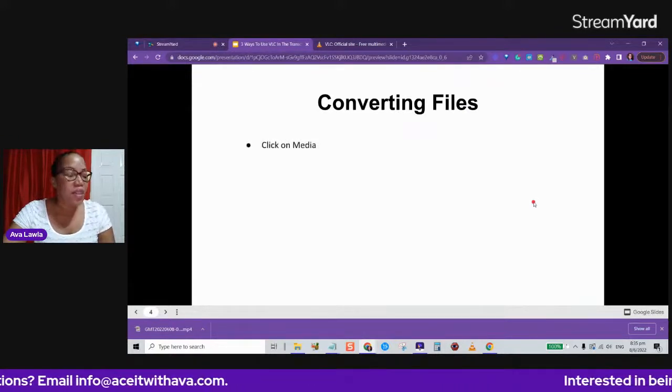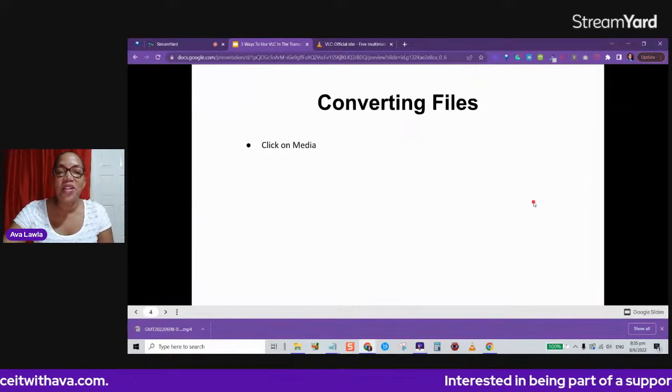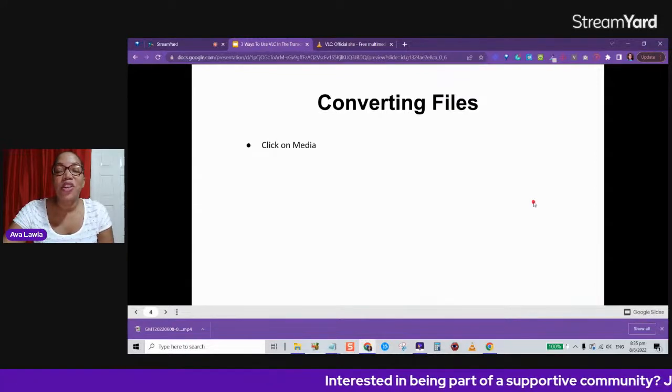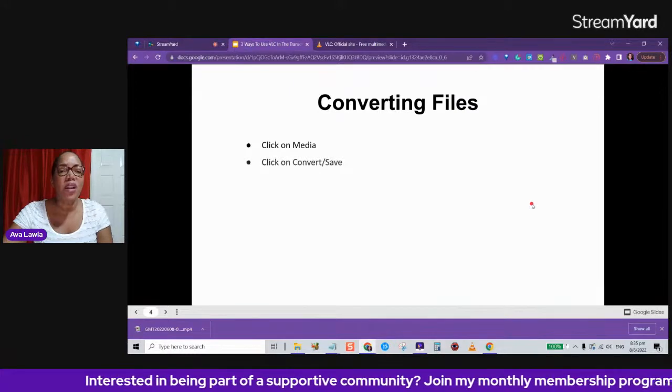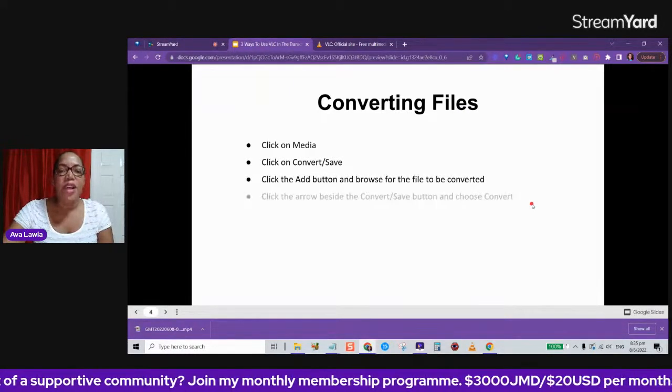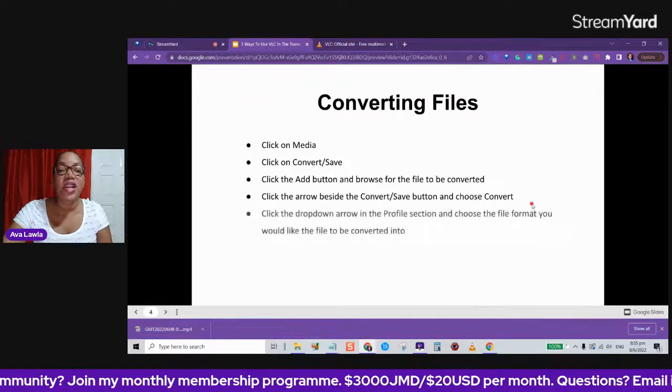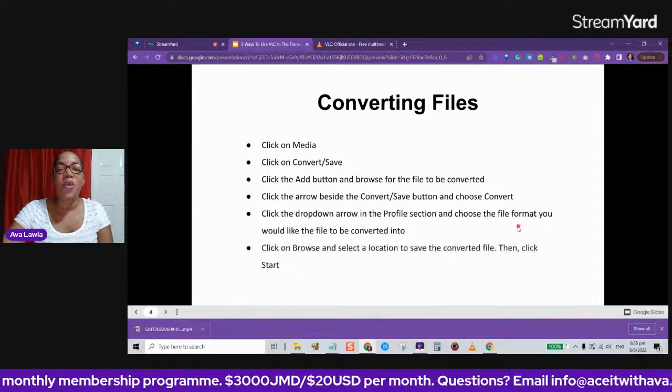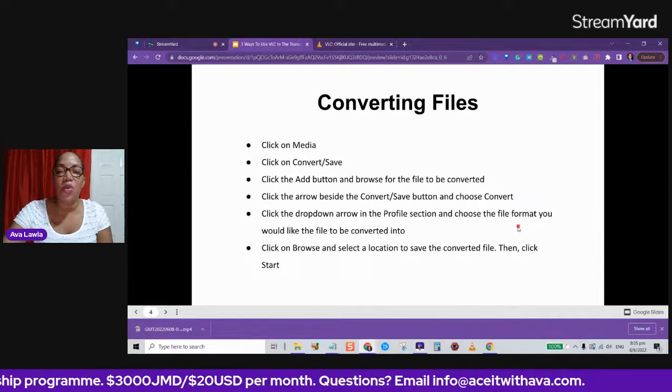All right, so these are the steps that we'll go through to convert a file, just going through the steps, and then we'll actually look in VLC to see how to do that. So you would click on media, click on convert or save, click on the add button, look for the file you want to convert, and all these things right here that we're going to be going through the steps and seeing how they work.